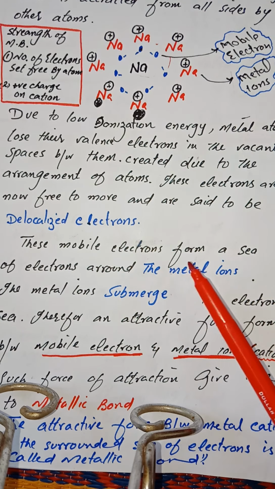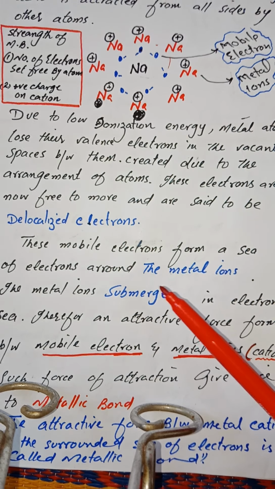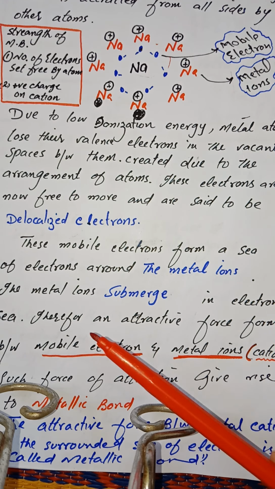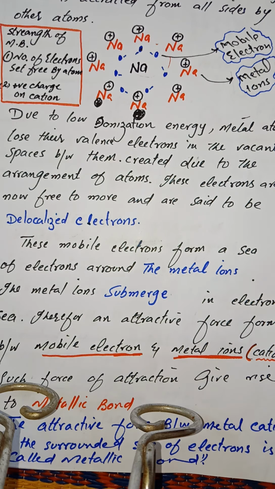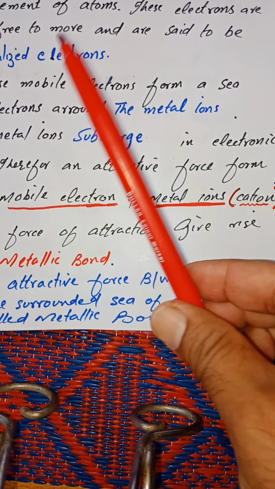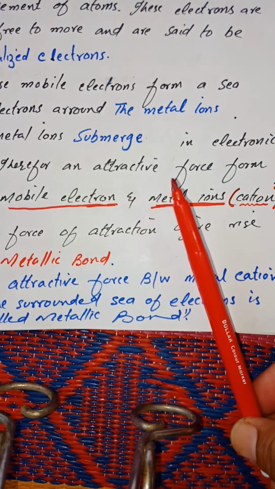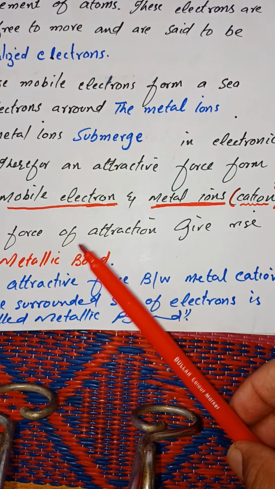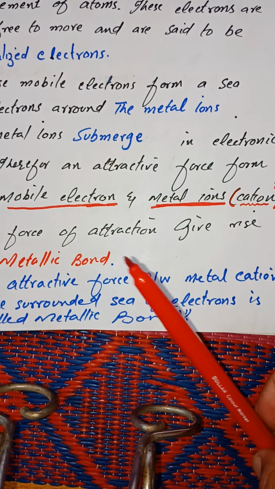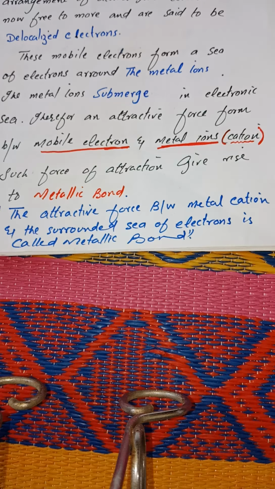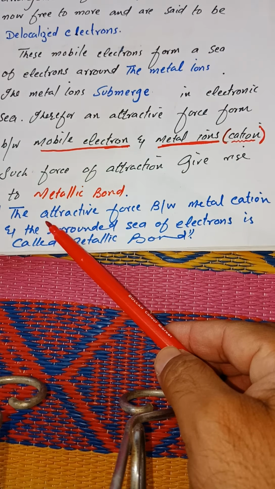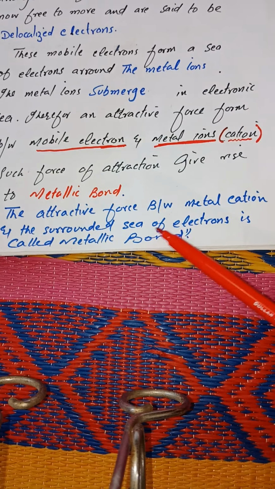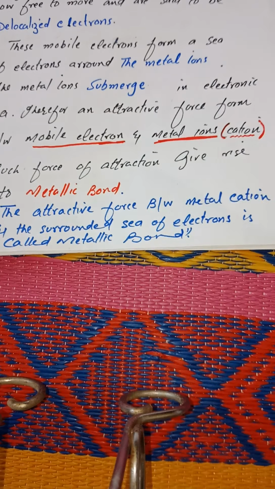The mobile electrons form a sea of electrons around the metal ions. The metal ions are submerged in the electronic sea, therefore an attractive force is formed. This attractive force is between mobile electron and metal ion. This special type of attractive force gives rise to a metallic bond. Therefore, metallic bond can be defined as the attractive force between metal cations and the surrounding sea of electrons.